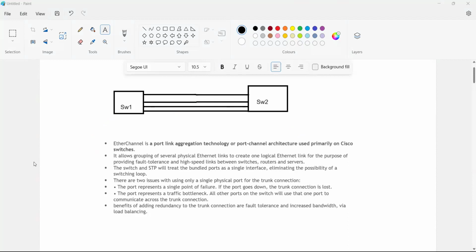And the port represents a traffic bottleneck. All other ports on the switch will use that one port to communicate across the trunk connection. Understood? Whichever trunk connection is there becomes a bottleneck. The benefits of adding redundancy to the trunk connection are fault tolerance and increased bandwidth via load balancing.